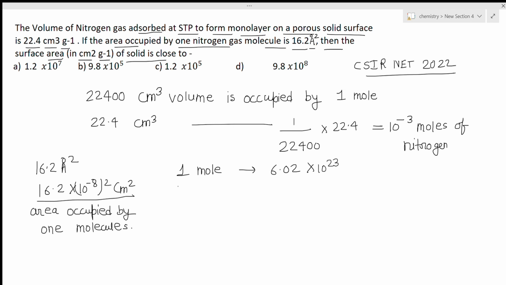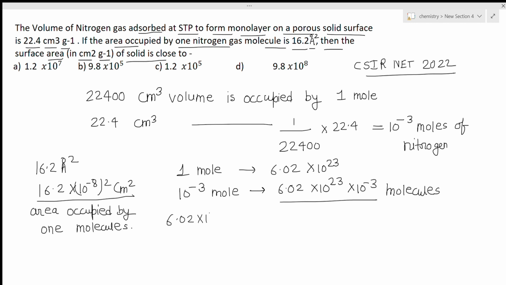So the number of molecules is 6.02 into 10 to power 23 into 10 to power minus 3. These are the molecules being adsorbed.